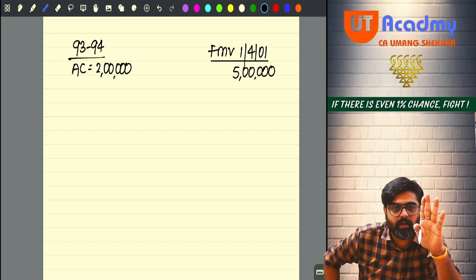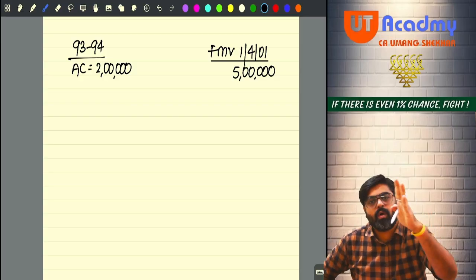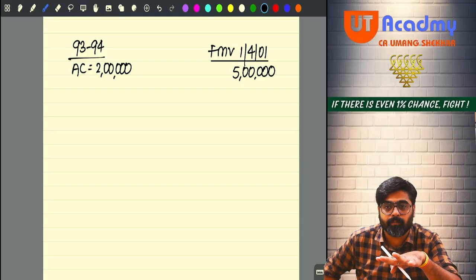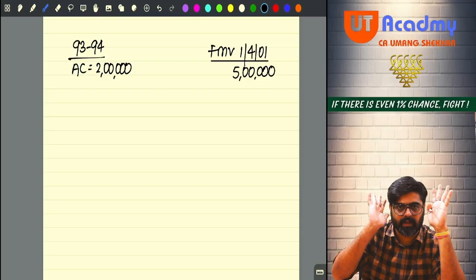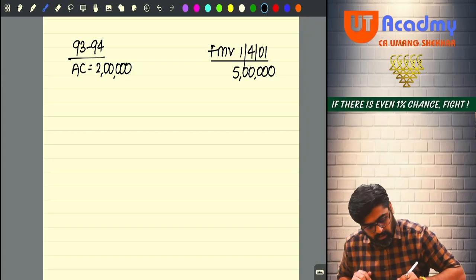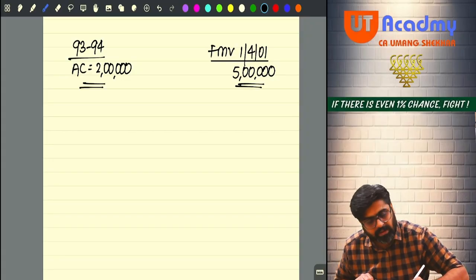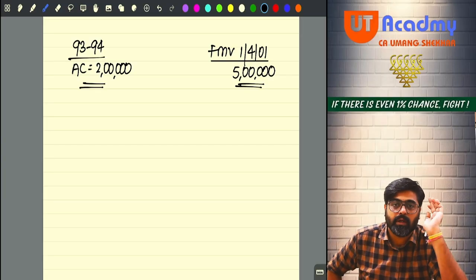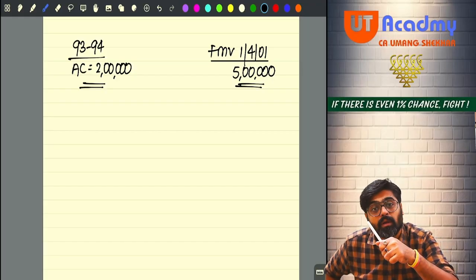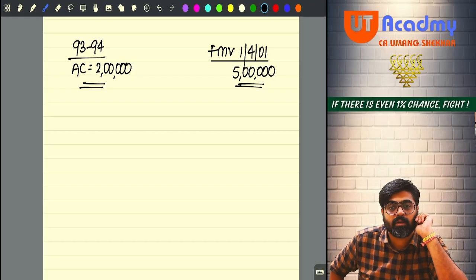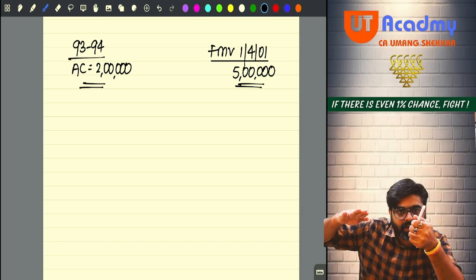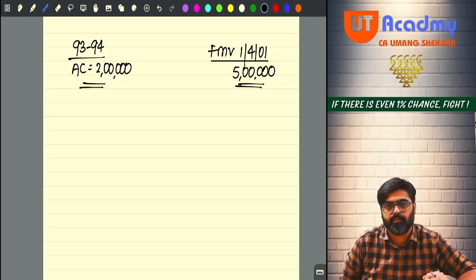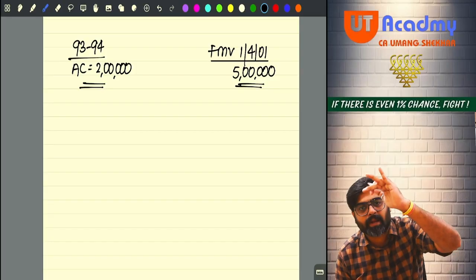Meaning that this fair market value will take care of all the inflation happening on or before 1st April 2001. Yes or no? Whatever inflation has taken place prior to 1st April 2001, that inflation will be taken care of. Now, is it the fair market value of your capital asset? Tell me yes or no. Now, if you are incurring some cost of improvement, and that cost of improvement is incurred prior to 1st April 2001.